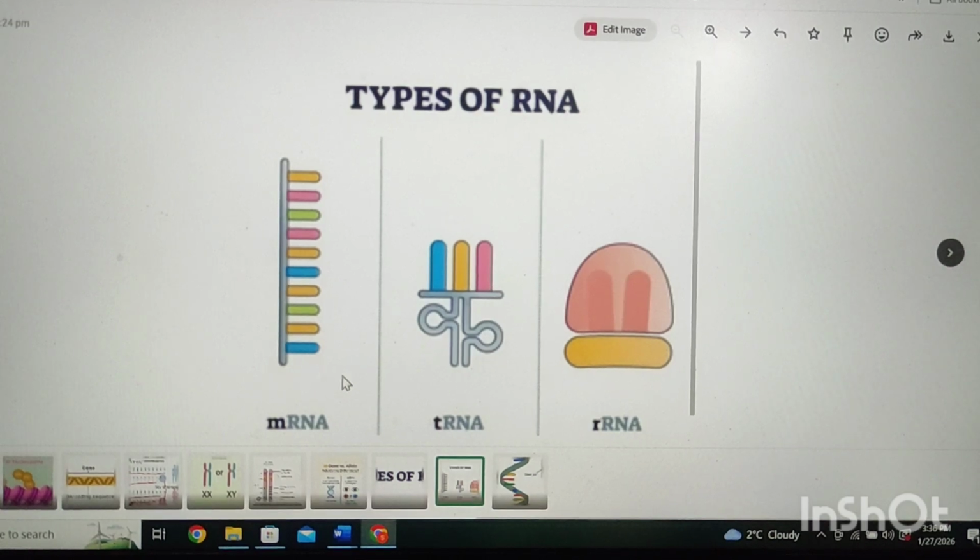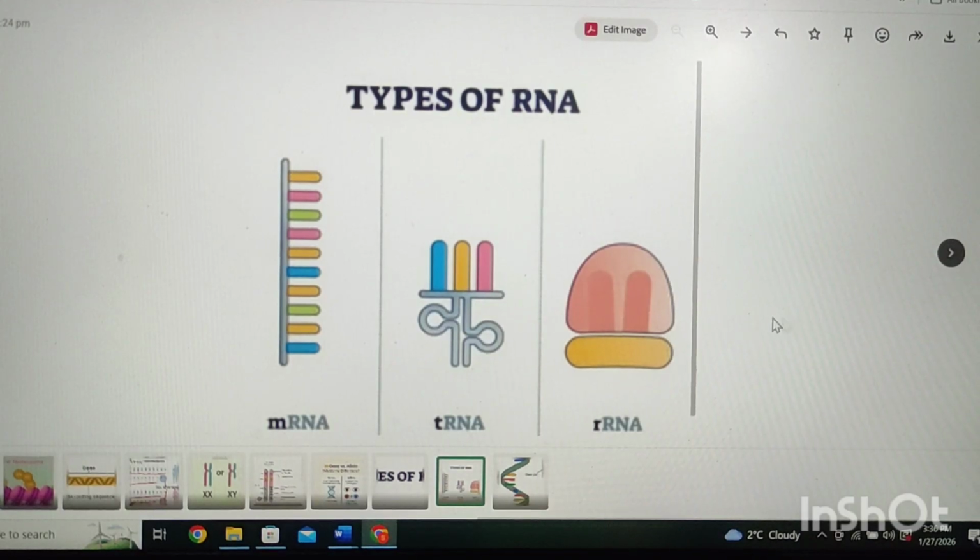Number two, we have transfer RNA. Here, its responsibility is to bring amino acids to the ribosome, and second, to match amino acids with the messenger RNA code, because the codes are present on it, carried from the DNA. If we want to discuss the structure of transfer RNA, it is a clover leaf-like structure, and it has anticodons for its functioning.